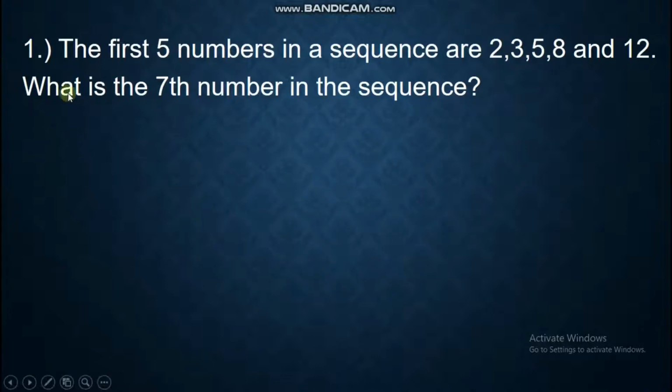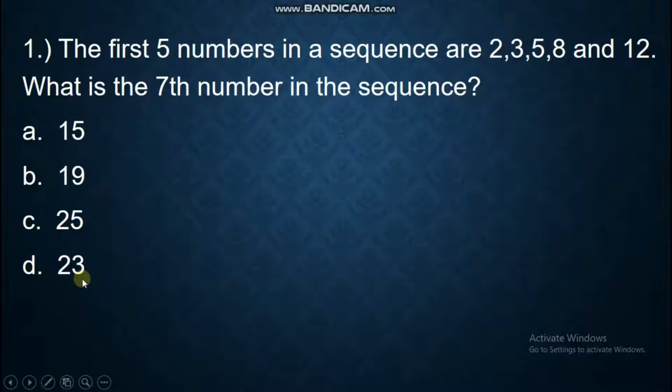First question. The first 5 numbers in a sequence are 2, 3, 5, 8, and 12. What is the 7th number in the sequence? So we are looking for the 7th number of the sequence. Thus, we have to know the pattern first before we can find the 7th number. Is it letter A, 15, B, 19, C, 25, D, 23?